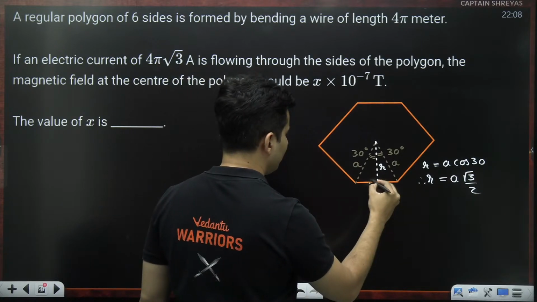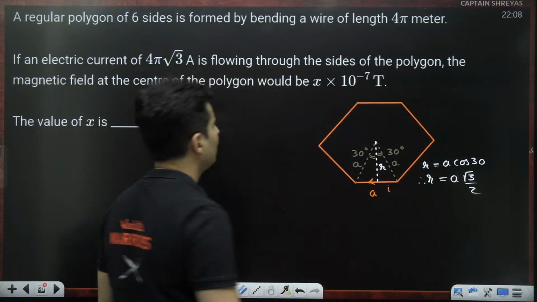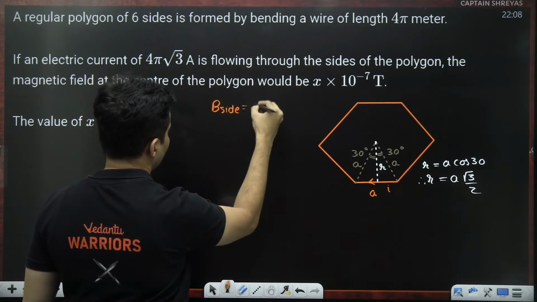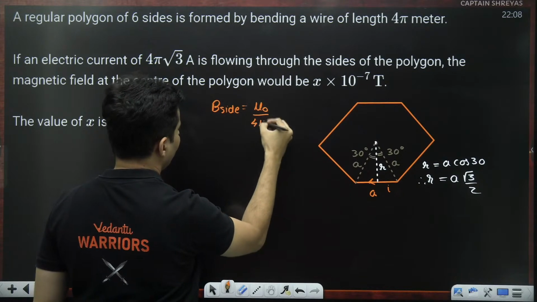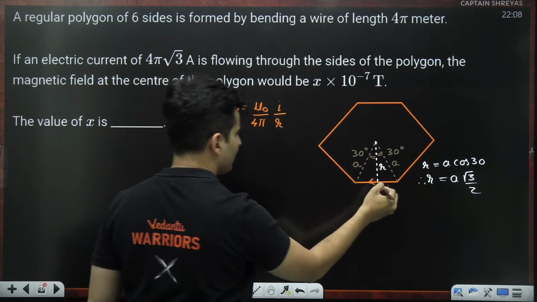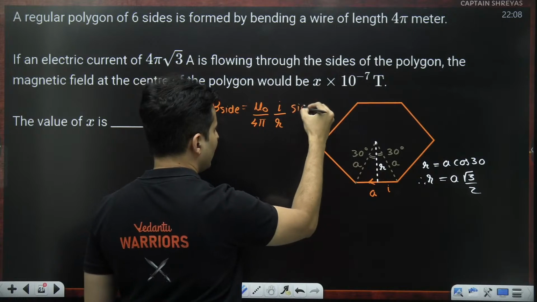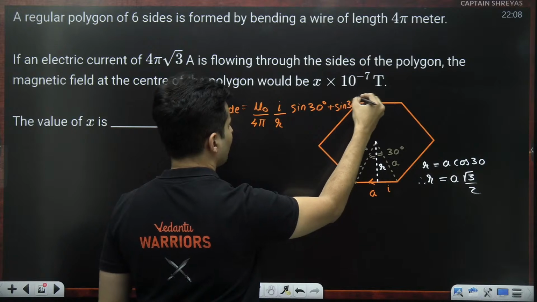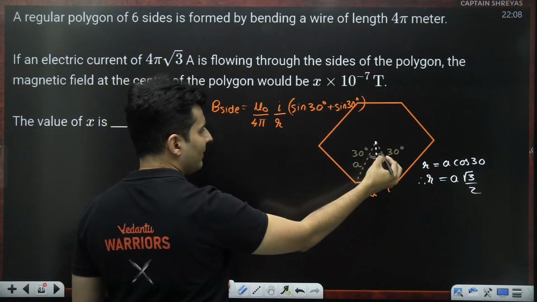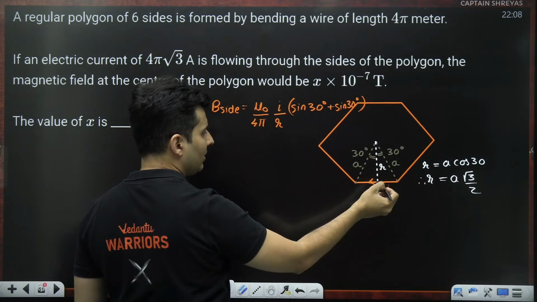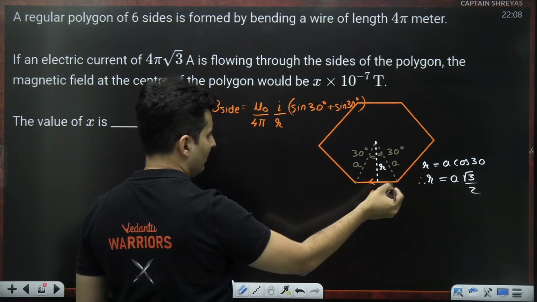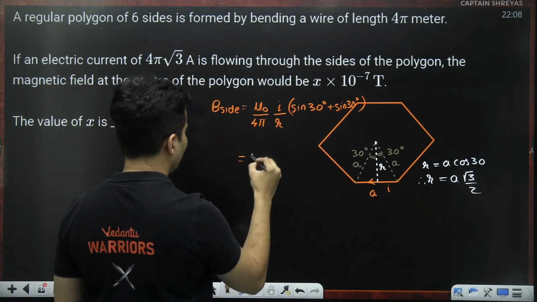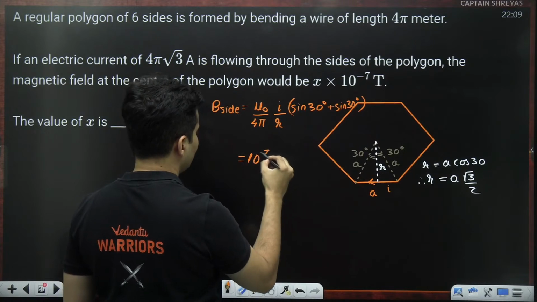Next important point, if there is some current flowing through it, the magnetic field due to one of the sides is mu naught by 4 pi, current by the distance, sine alpha plus sine beta. In this case, it is sine 30 plus sine 30. Alpha is the angle made by the end with the center, and beta is the angle made by the other end with the center again. Both the ends have to be counted. So that's it, guys. Mu naught by 4 pi is 10 to the power minus 7.